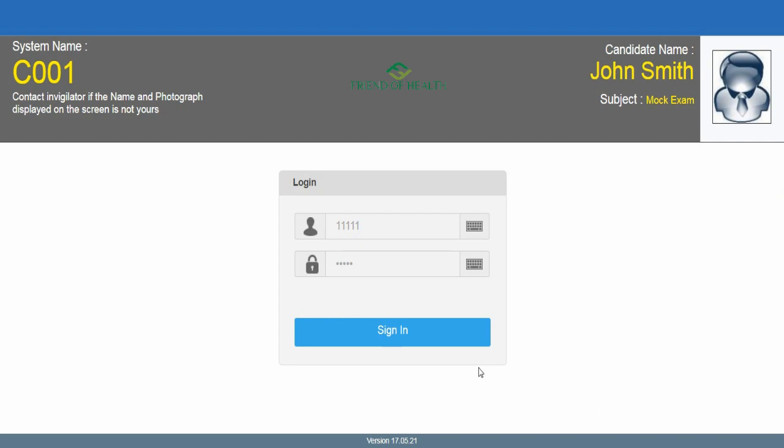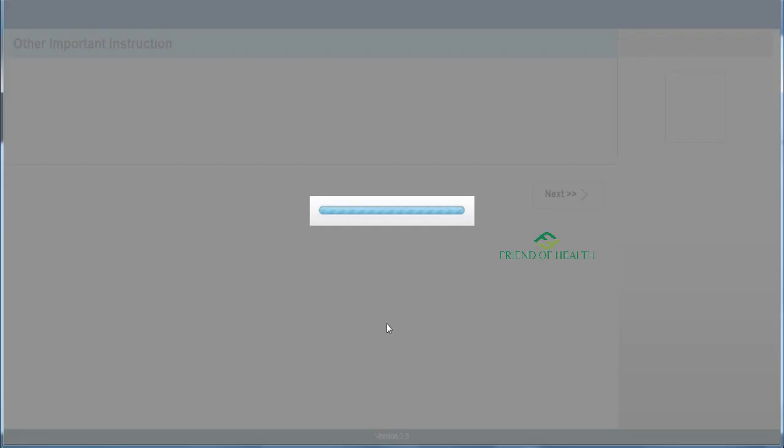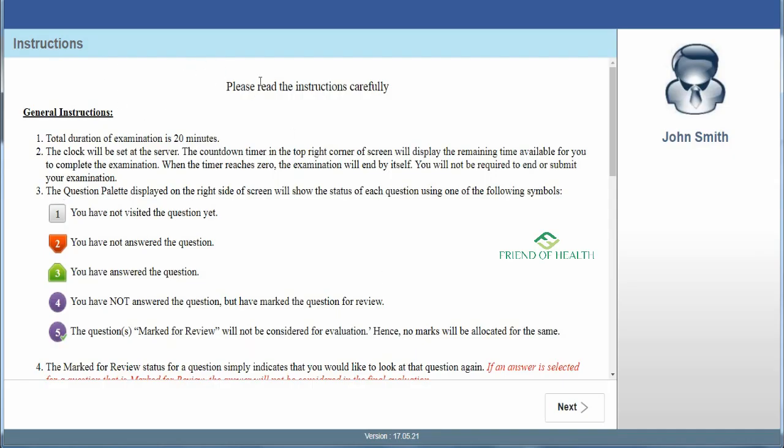So here, this will be the screen. If you give your user ID and your password and sign in, you can go to the exam screen. The system name will be here, and your photograph, your name, and the subject. Mostly it will be homeopathy or homeopathy medical officer exam, like that. When you sign in, this screen will appear, the instructions page.